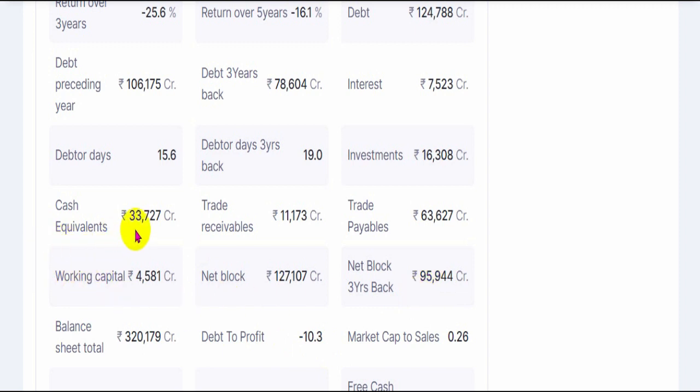Cash equivalent is 33,000, slightly above 10% of the balance sheet, which is normal for most of these companies. Receivables and payables are 11,000 and 63,000 respectively. Receivables is very low when compared to the balance sheet size and also against the revenue generated. So the company is, efficiency-wise, collecting very quickly from its customers.